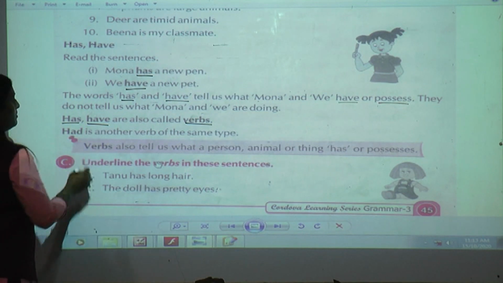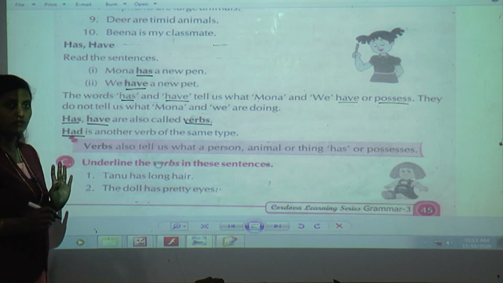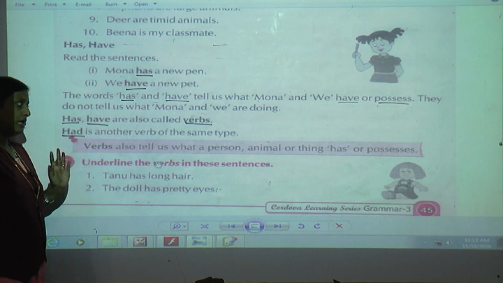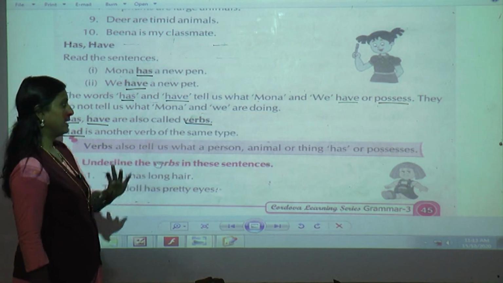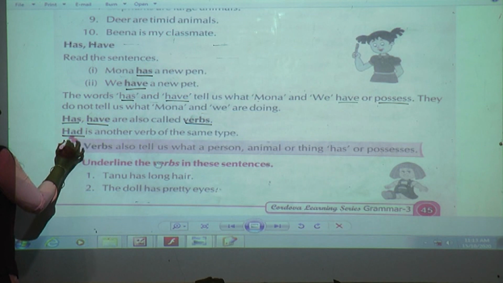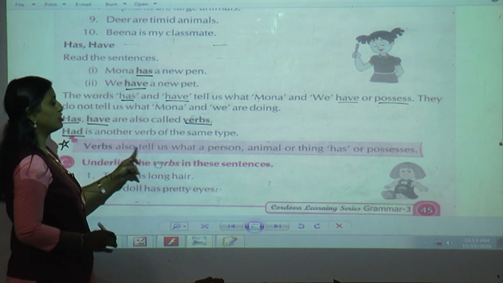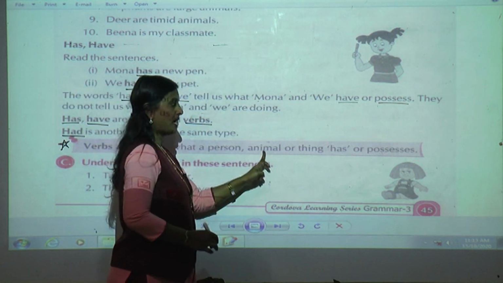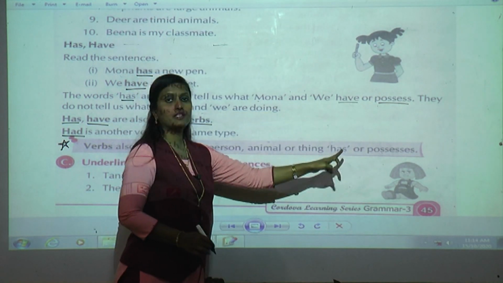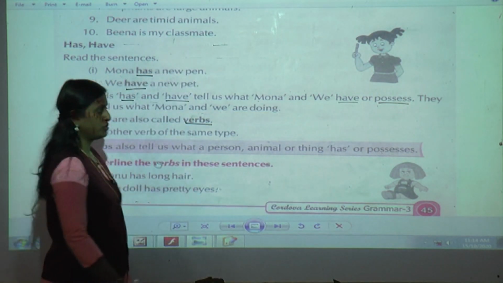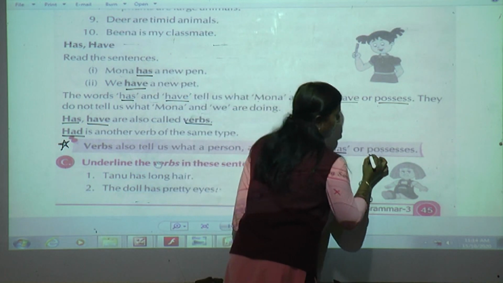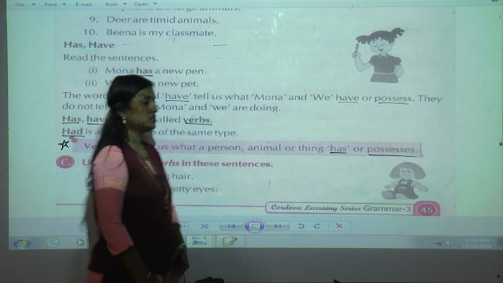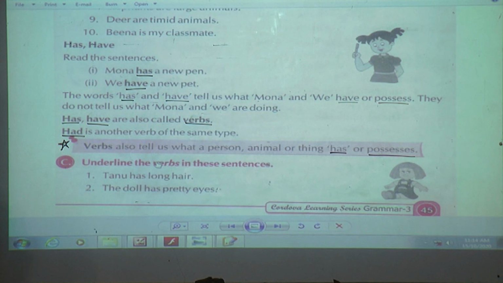Had is another verb of the same type. Here again they have told that had is also another verb of the same type. Now you make it a star. Verbs also tell us what a person, animal or thing has or possesses. Understood, students? What is the third thing we are learning? Yes, has or possesses. Got it? Everyone, with the given example, whatever I have explained?